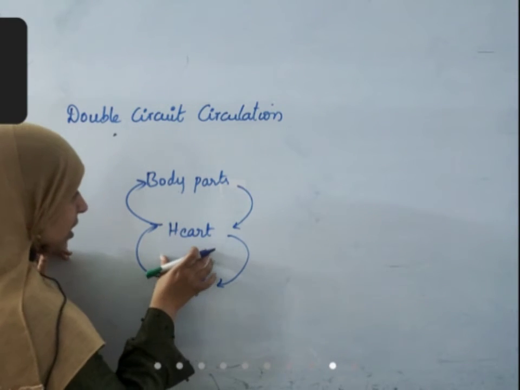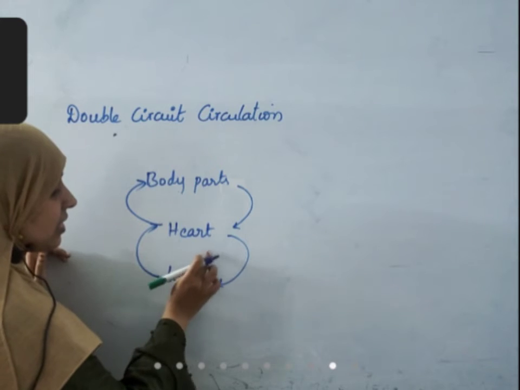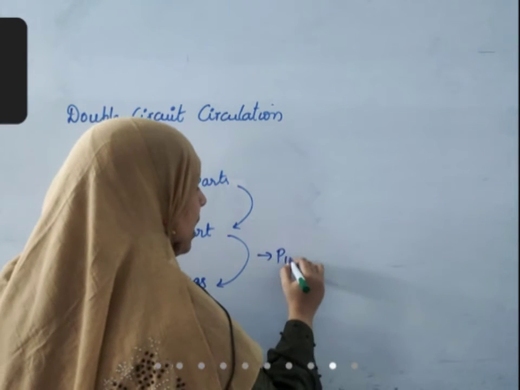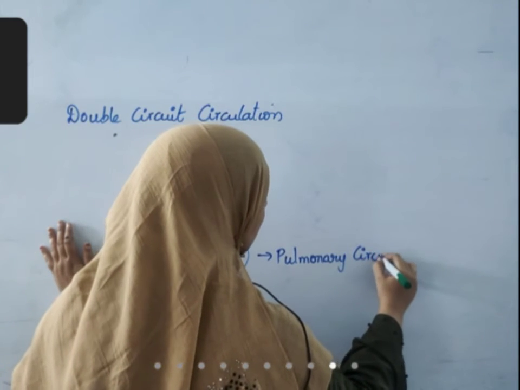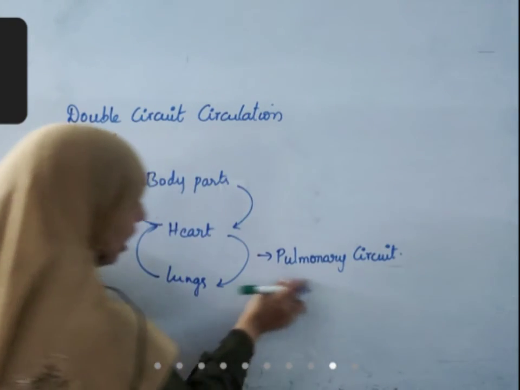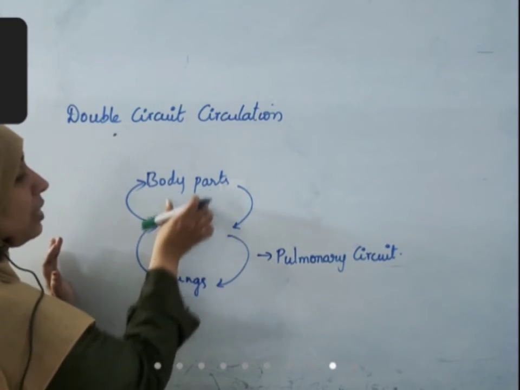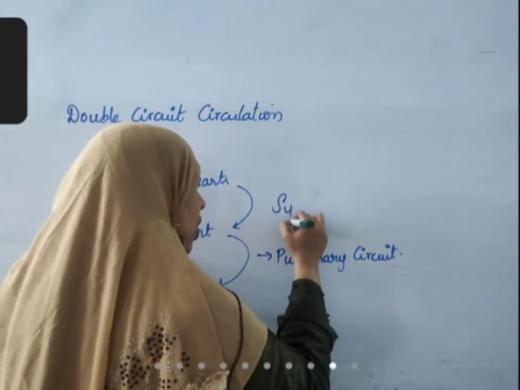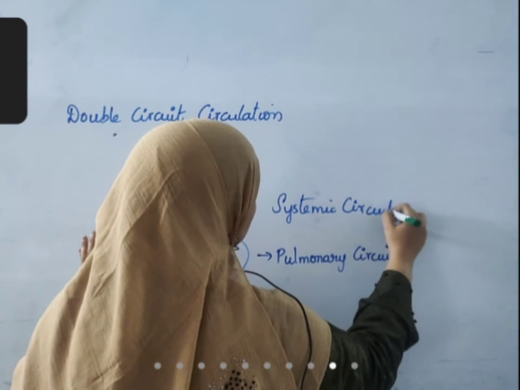This is one circuit, this is one circuit. The circuit between heart and lungs is called as pulmonary circuit. It's related to lungs, so that's why it is called as pulmonary circuit. Between heart and body parts, it is called as systemic circuit or systemic circulation.